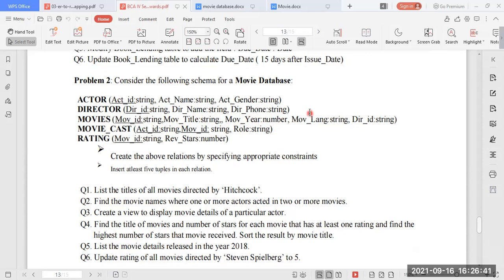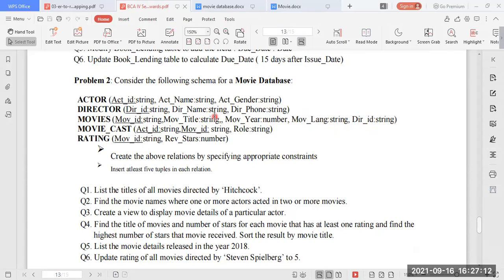After that, movie language, what kind of language it is. You can mention English, Hindi, Kannada, your choice, but for easy reference, I have used only Hindi and English. Coming to the last attribute of the movies table, it is director ID, which is going to be the foreign key referring to the director table.